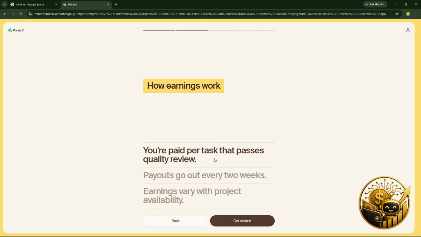Now the second point is payouts go out every 2 weeks, meaning that they pay you every 2 weeks. So if I'm making this video today, Friday, and I started working on Toloka today, which is Friday, they are going to pay me in the next 2 weeks, which is like